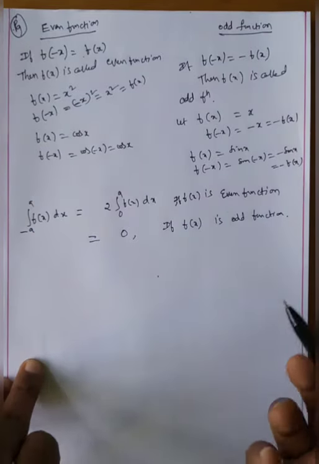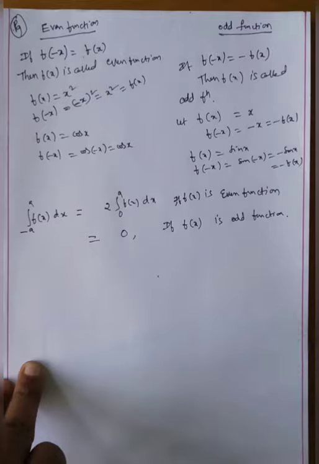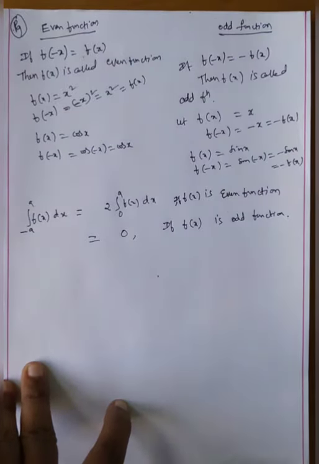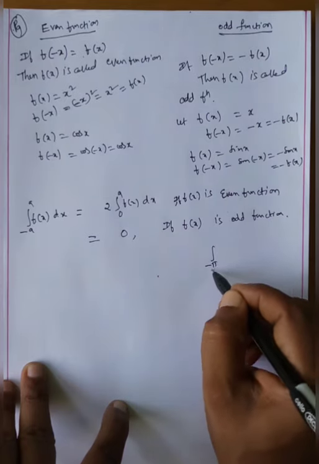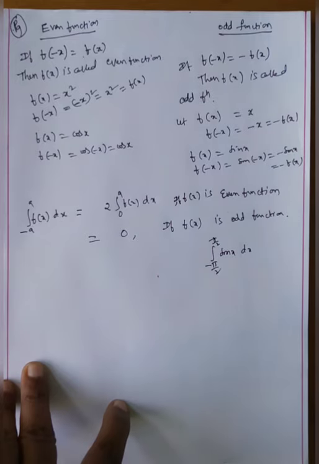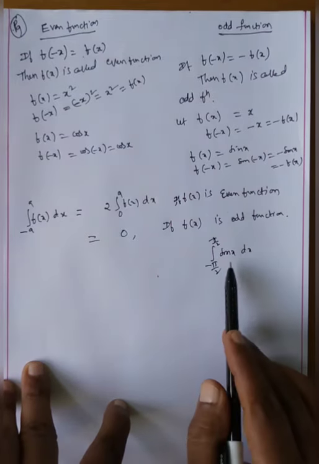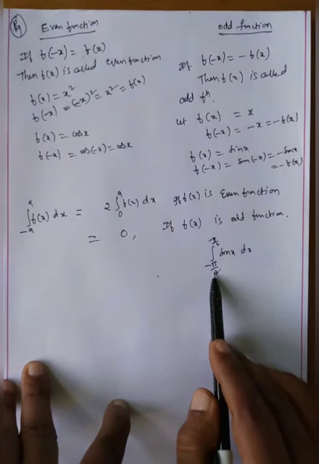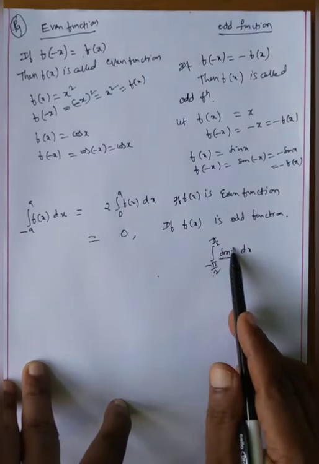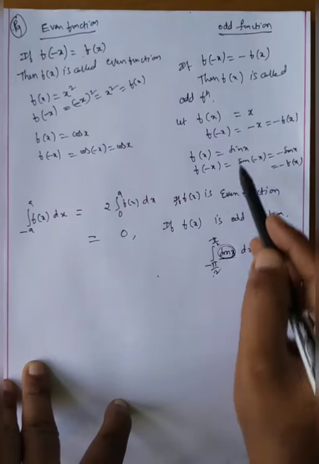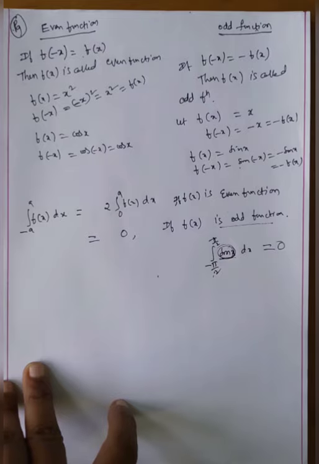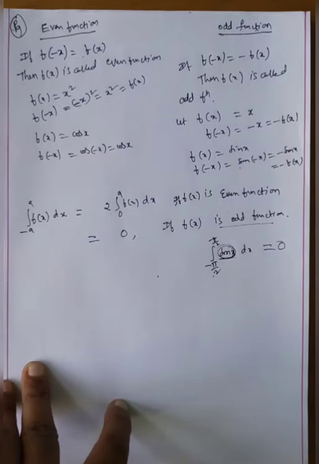Whenever the limits are minus a to a, for example, integral of minus pi by 2 to pi by 2 sin x dx, it may be asked in this way. Whenever the upper and lower limits are minus a to a type, we check whether the function is odd or even. Sin x is definitely an odd function. Whenever it is an odd function, the answer must and should be equal to 0, my dear students. No doubt at all.